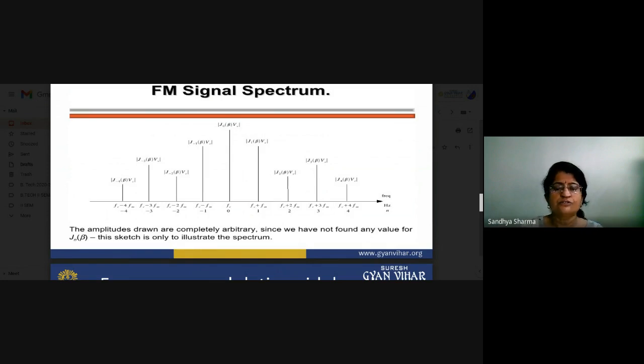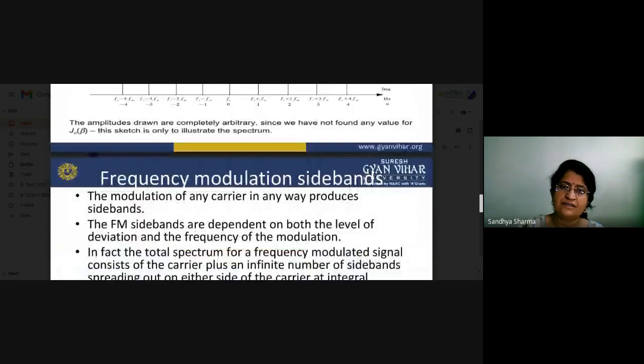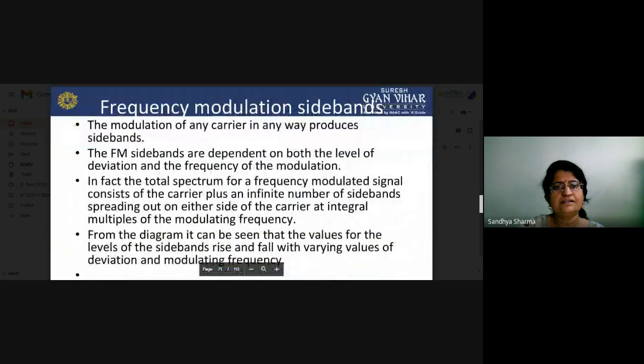So that is Fc minus Fm, Fc minus 2 Fm, and Fc minus 3 Fm. The amplitudes are completely arbitrary. Since we have not found any value for J and beta, we will say again here what the sidebands basically are.